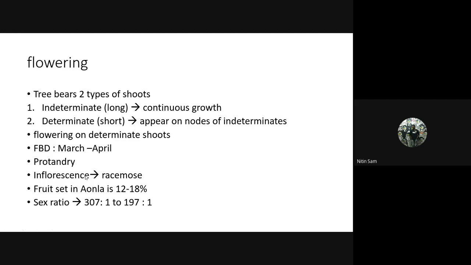The fruit set in amla is 12 to 18%, whereas, as I mentioned earlier, in the case of anona, it is 1 to 8%. Please remember this: fruit set of amla is 12 to 18%, anona is 1 to 8%. The sex ratio is 307 to 1 for male to female.